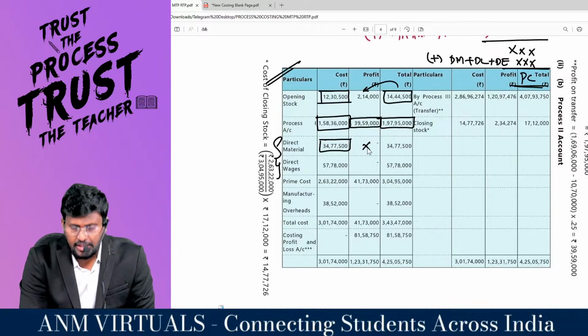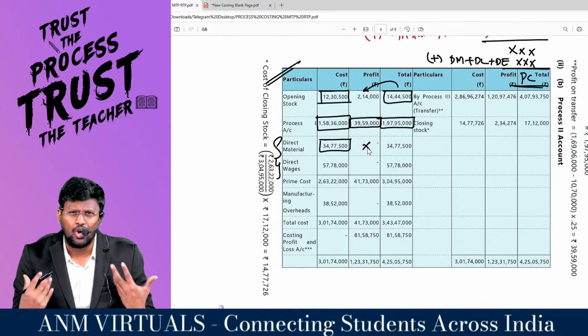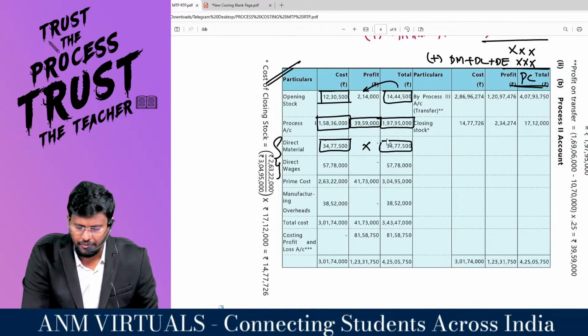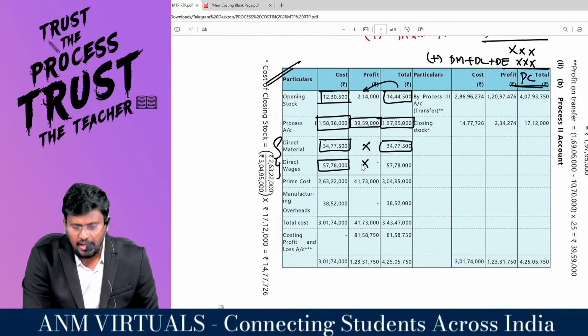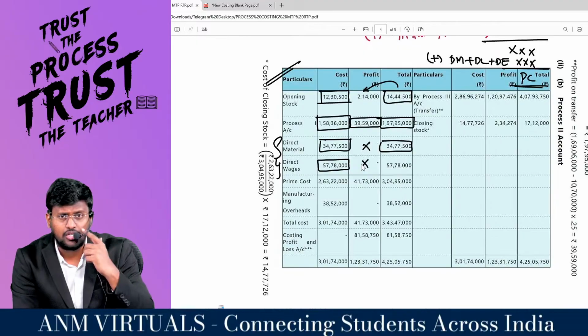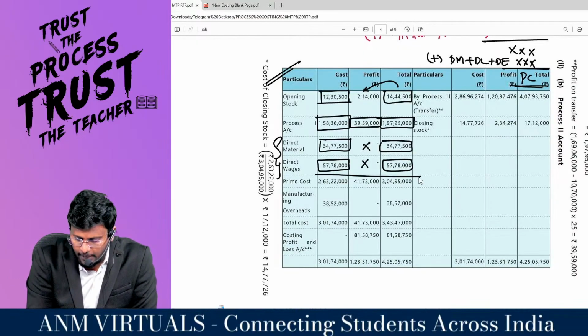In own cost there is no profit element. Direct wages, 57,78,000. There is no profit concept on the cost we have incurred.